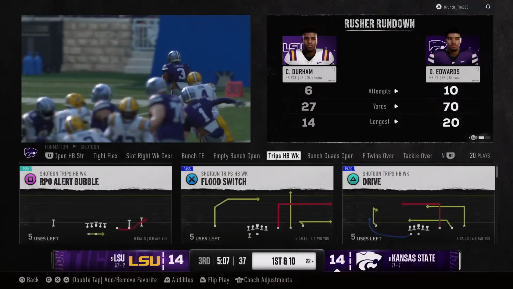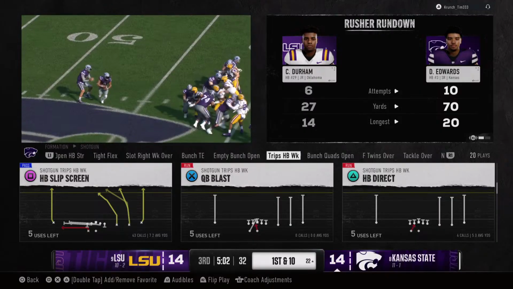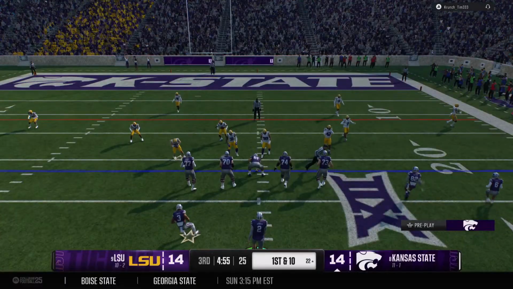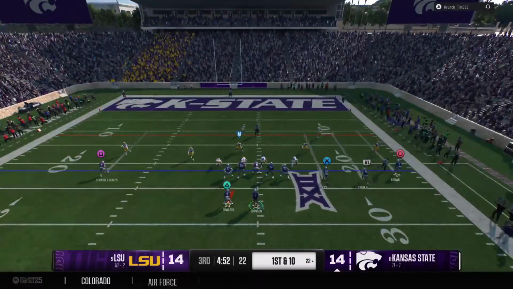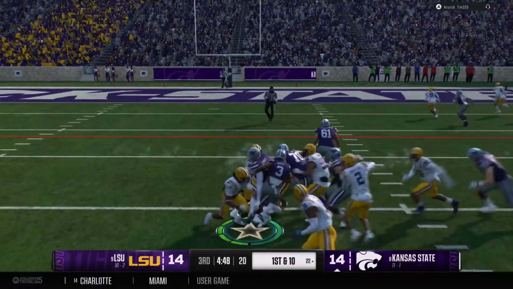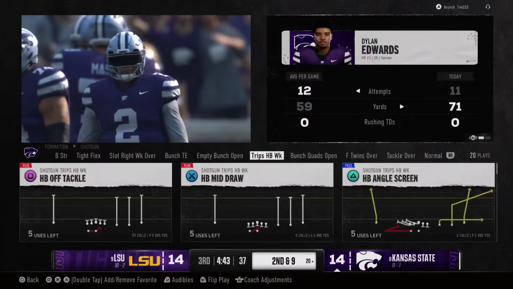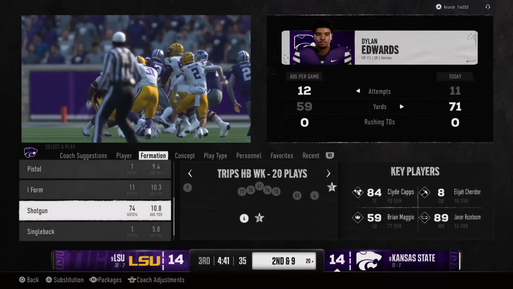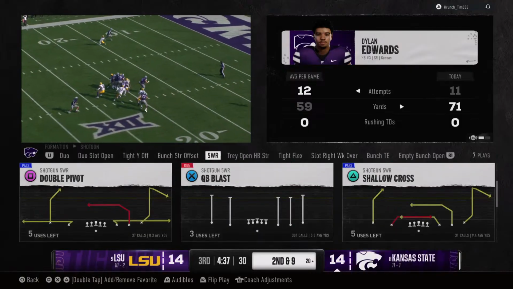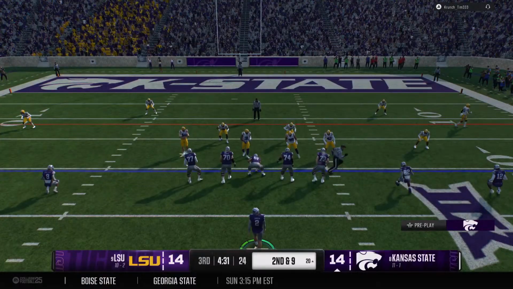How about setting the edge there on the right side of that offensive line? I wouldn't be surprised if they keep going back to the well, pounding it behind that right guard and right tackle and tight end, seeing what additional damage they can do. Kansas State getting set with a 1st and 10 coming up. They go with a direct snap. The sophomore with a strong tackle there. Kansas State has moved into the red zone now.